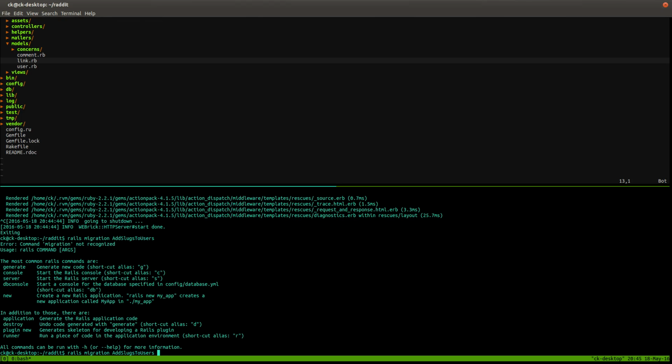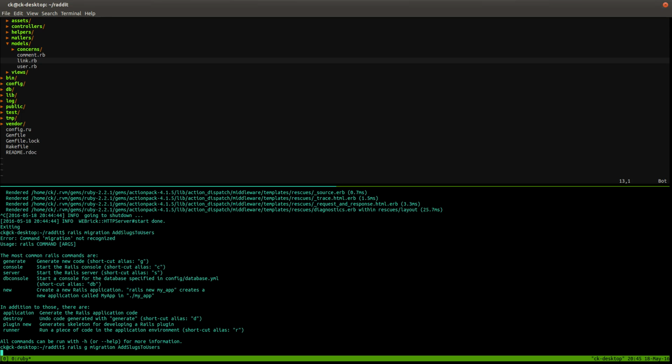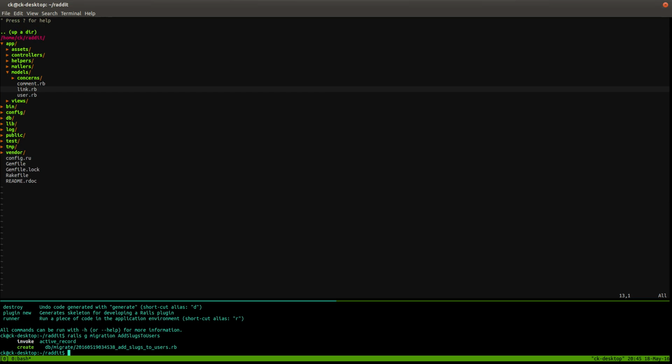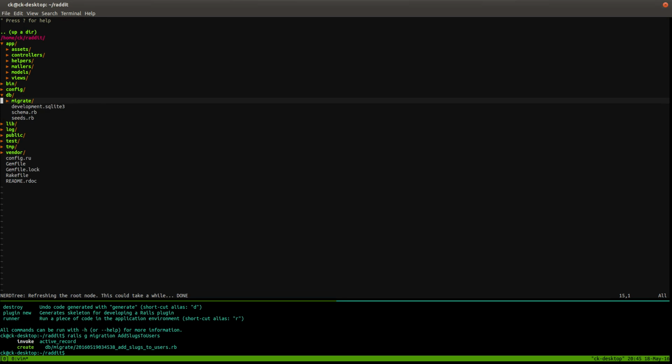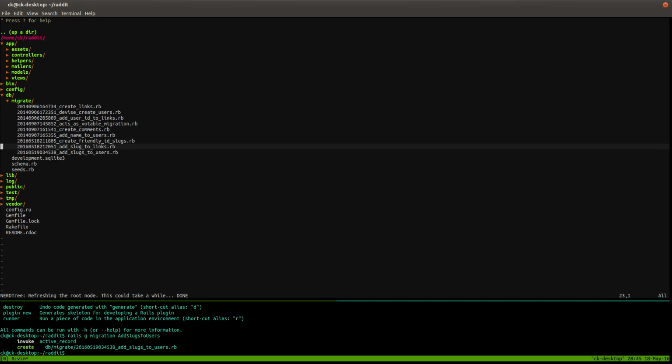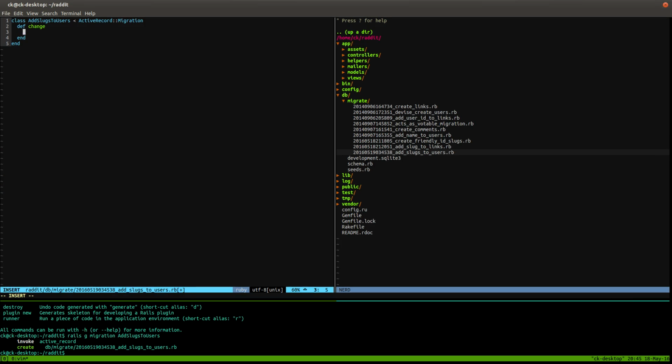Oops, that didn't run well, because I needed to generate the migration, not Rails G migration. Rails generate migration. Boom. Now we should have this file in our migrations folder. Let's refresh this database. Migrate. Add slugs to users.